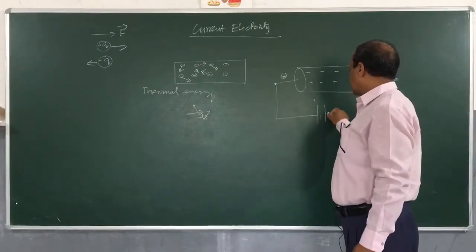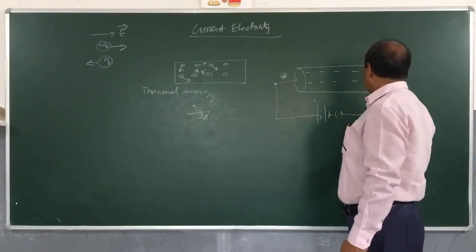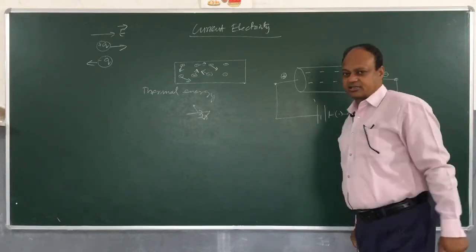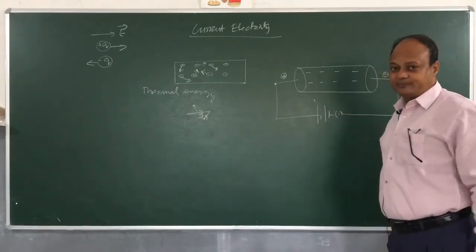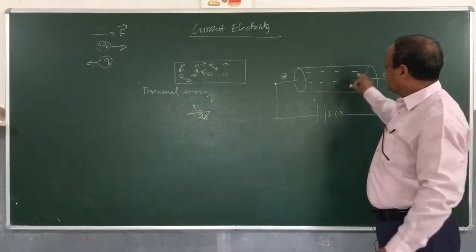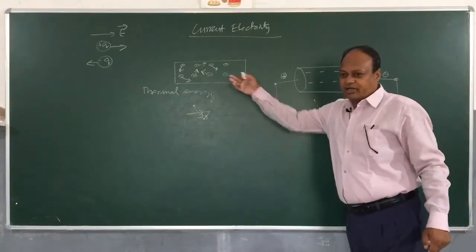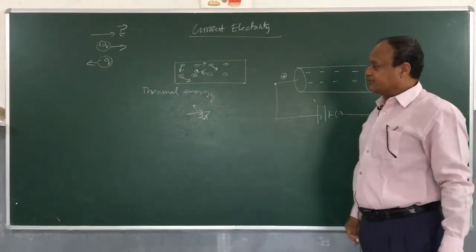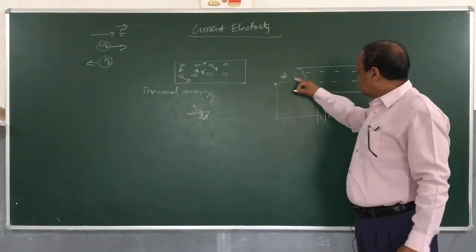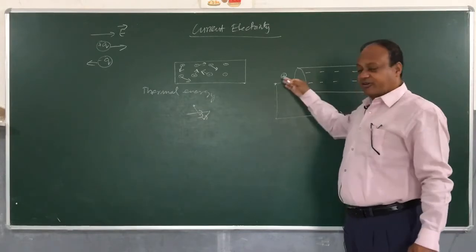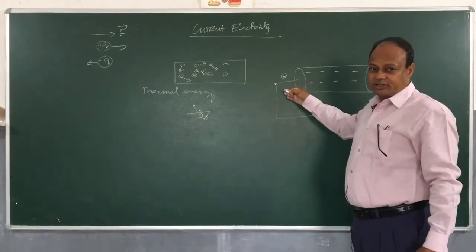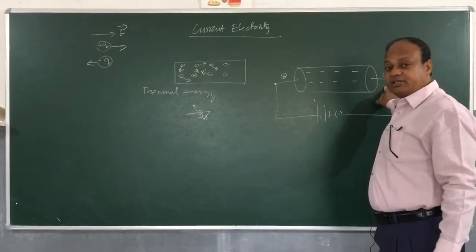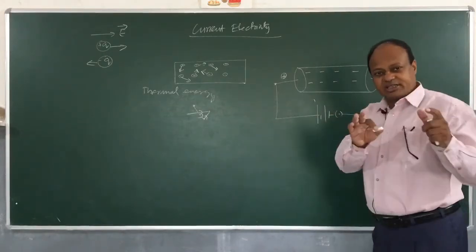So imagine that we are connecting a battery, we are connecting a key and completing the circuit. Now when I apply this battery, then these electrons which are moving helter-skelter out here, they have no clear direction to move. Now their motion gets streamlined, as these electrons are being attracted by the positive plate of the battery and being repelled by the negative plate of the battery.